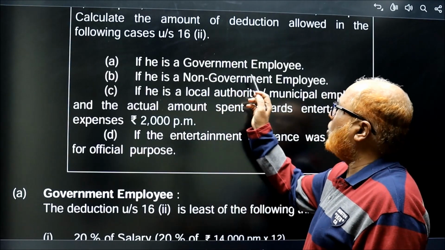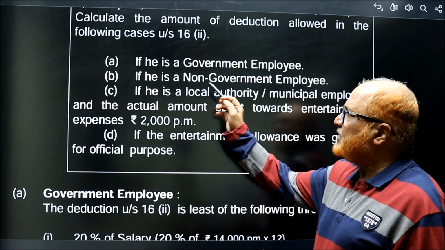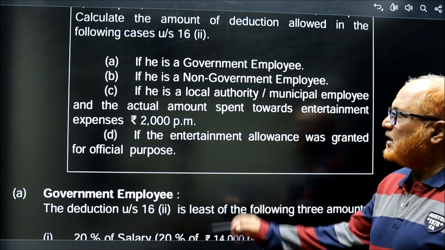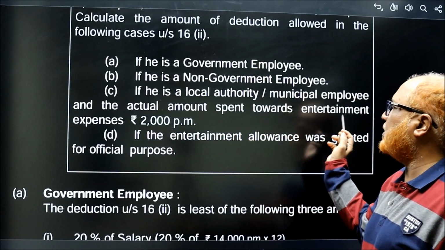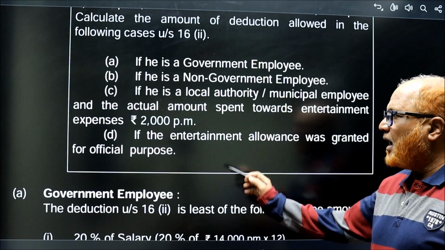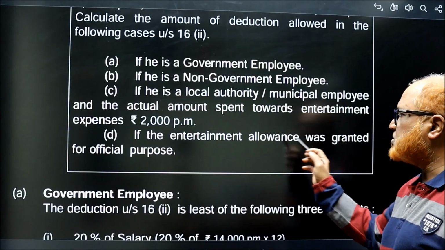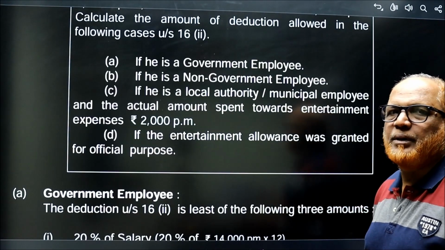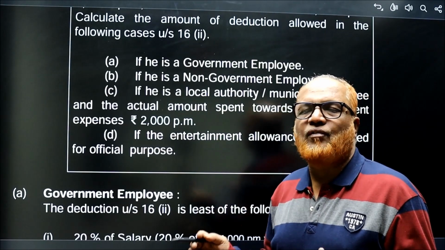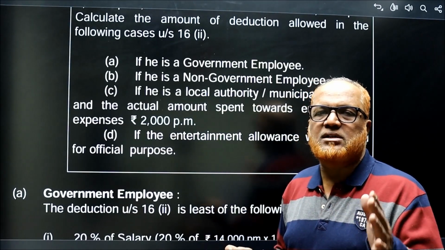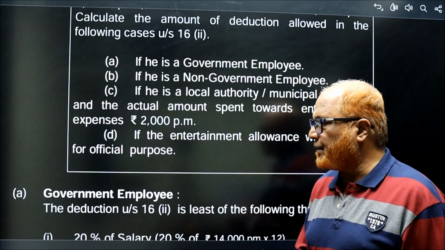A case, if he is a government employee. Second, B, if he is a non-government employee. C, if he is a local authority or municipal employee and the actual amount spent towards EA is 2,000 per month. And lastly, if the EA allowance was granted for official purpose. So these 4 cases are there. In every case, we have to find out how much is the deduction allowed under section 16.2, EA deduction.